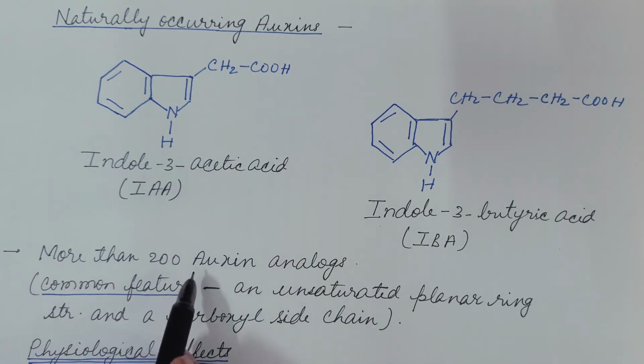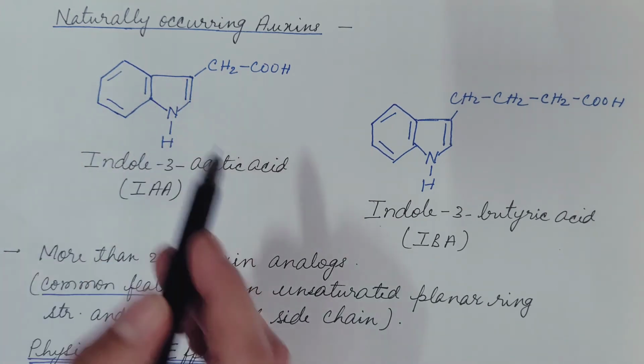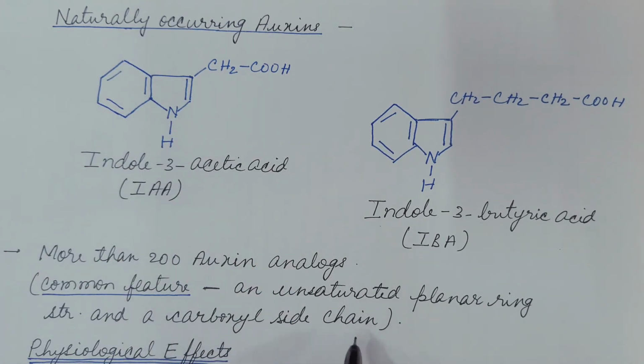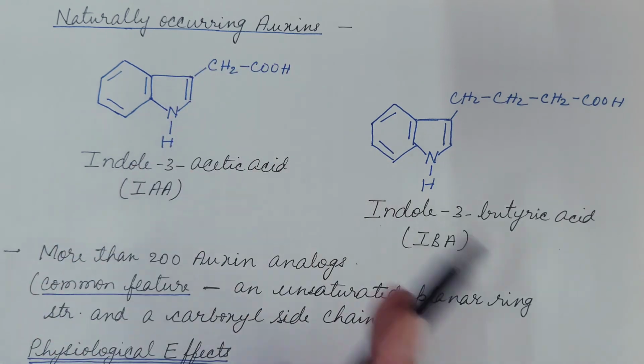There are more than 200 auxin analogues also present, and these have a common feature, that is these have an unsaturated planar ring structure. This is the planar ring structure and a carboxyl side chain. This is the carboxyl side chain.